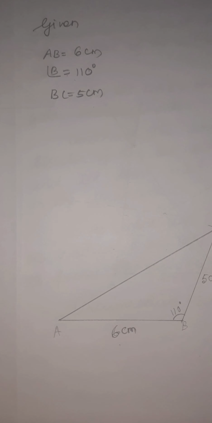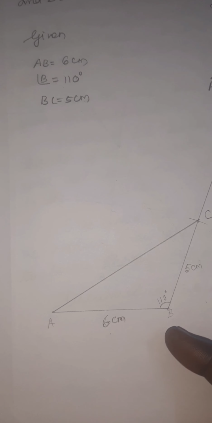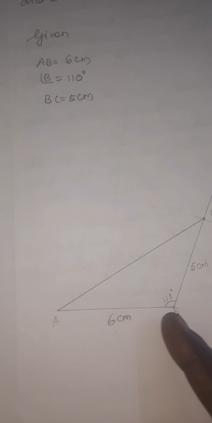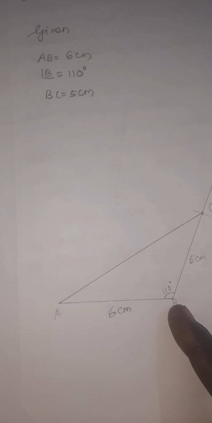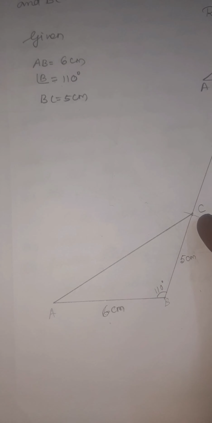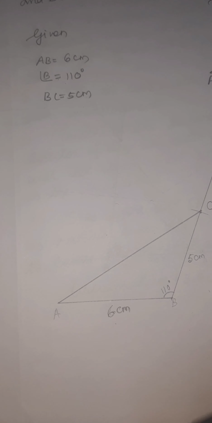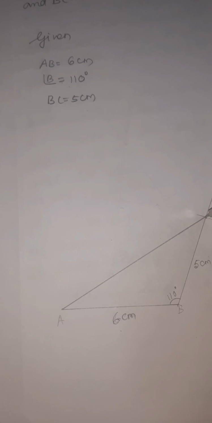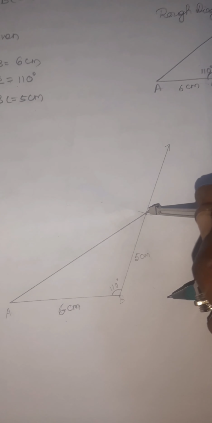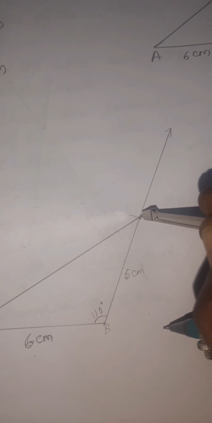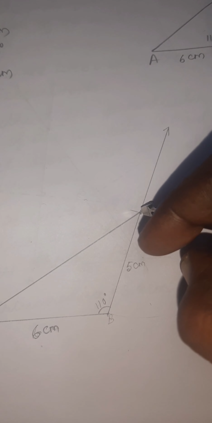For drawing the altitude of each side, first of all, you have to draw the altitude of AB. What is the opposite vertex of AB? It is the third vertex C. So from C you have to draw the altitude. The procedure is you keep the compass tip on the particular vertex, and you draw one arc below this line.